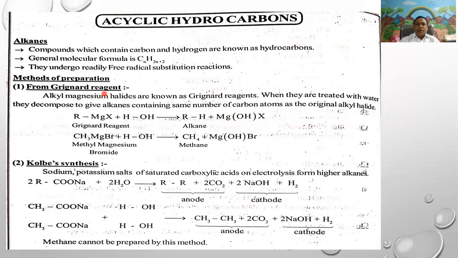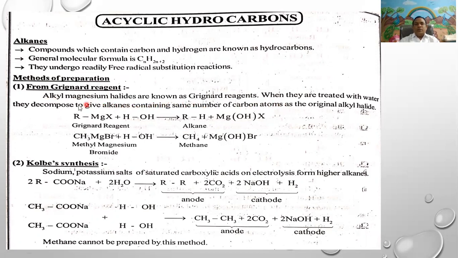Alkyl magnesium halides are called Grignard reagents. These are prepared in the laboratory by the action of alkyl halides with magnesium metal in the presence of dry ether, giving alkyl magnesium halide. Alkanes are prepared from Grignard reagent.